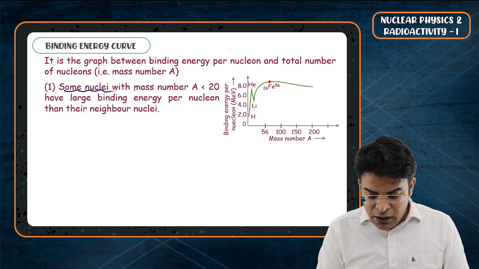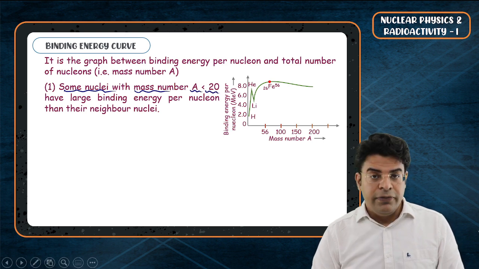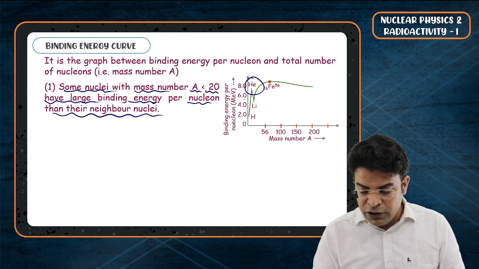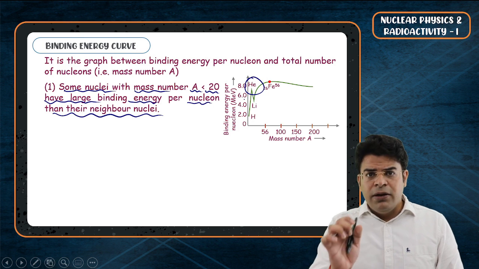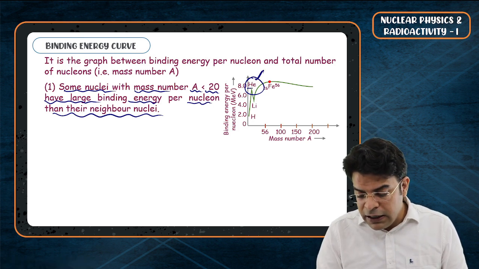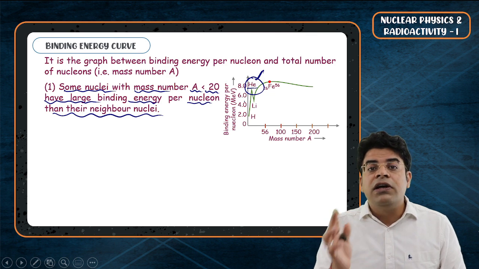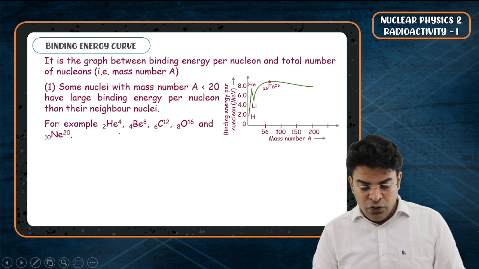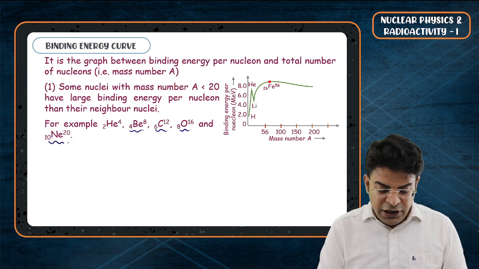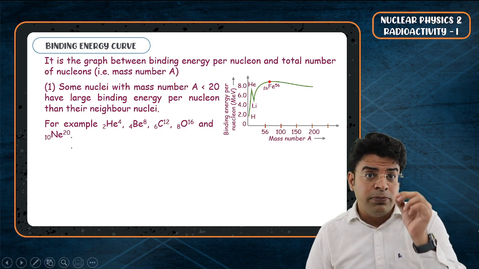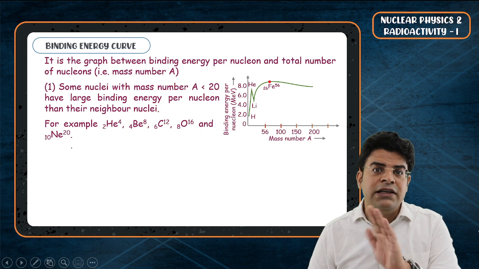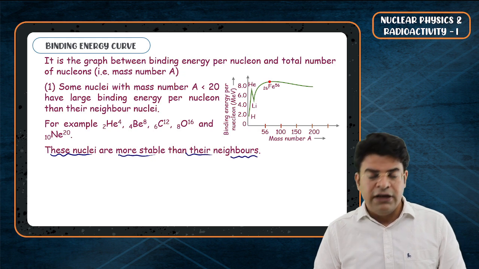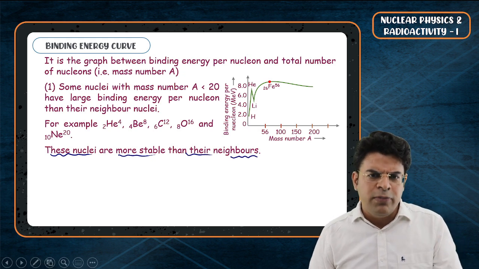Some nuclei with mass number A less than 20 have larger binding energy per nucleon than their neighbor nuclei. For example, you can take the example of helium. Helium here has got abnormally high binding energy per nucleon compared to the nuclei in its vicinity. For example, He-4, beryllium, carbon, oxygen and neon have got higher binding energy per nucleon compared to the nuclei in their vicinity. Second thing, beta, these nuclei are more stable than their neighbors. If they have higher binding energy per nucleon, definitely they will be more stable.